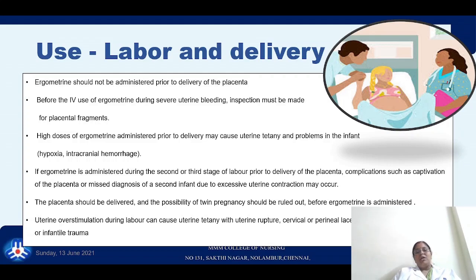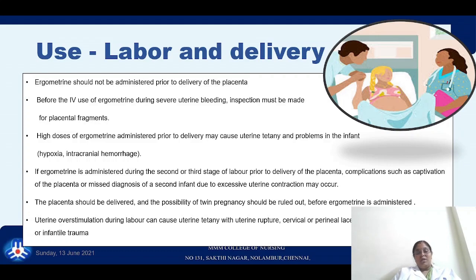If administered during the second or third stage prior to the delivery of the placenta, it may lead to complications like entrapment of the placenta, or sometimes we may miss the second baby in case of a plural pregnancy, because of the quick uterine contraction that occurs after the intramuscular use of the drug. The placenta should be delivered and the possibility of twin pregnancy should be strictly ruled out before you administer ergometrine. Overstimulation during labor can cause uterine tetany.